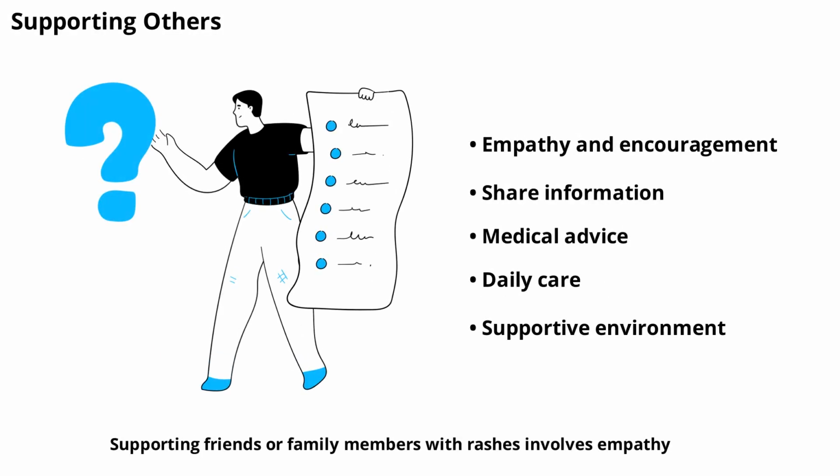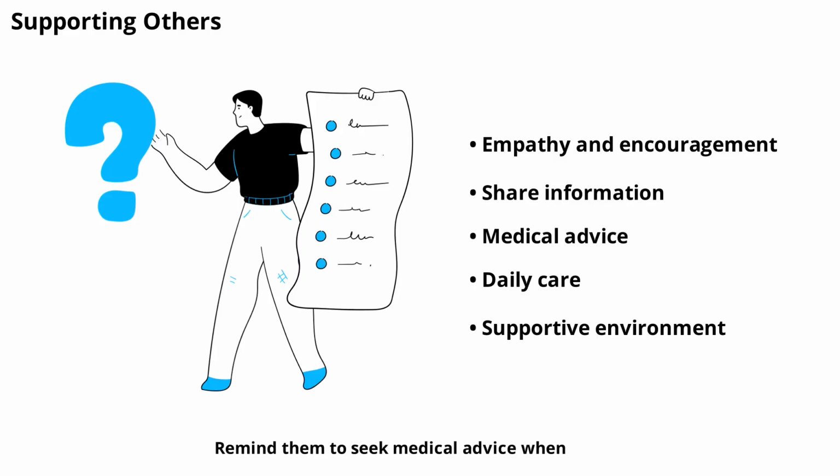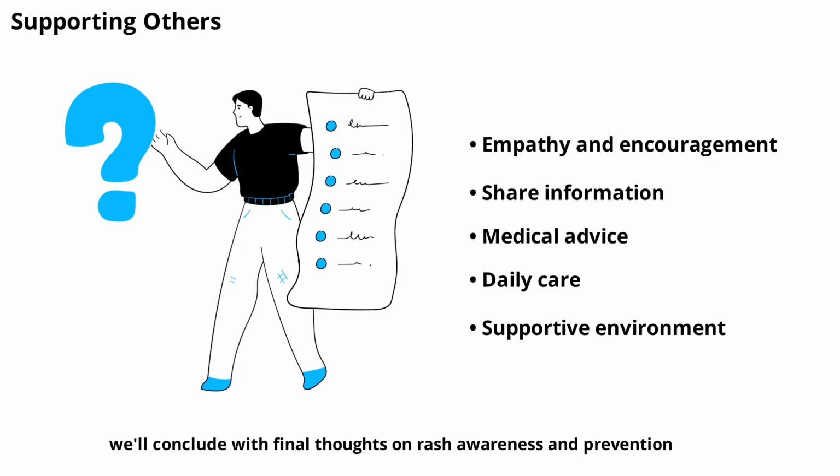Supporting friends or family members with rashes involves empathy, encouragement, and sharing helpful information. Remind them to seek medical advice when needed and assist with daily care if possible. Creating a supportive environment can make a big difference in recovery and well-being. Next, we'll conclude with final thoughts on rash awareness and prevention.